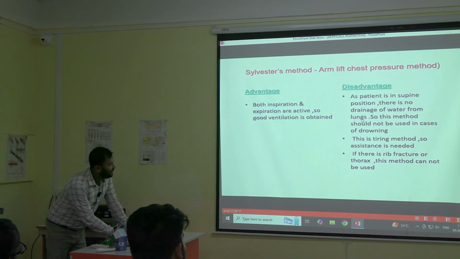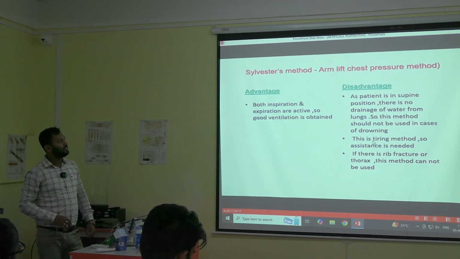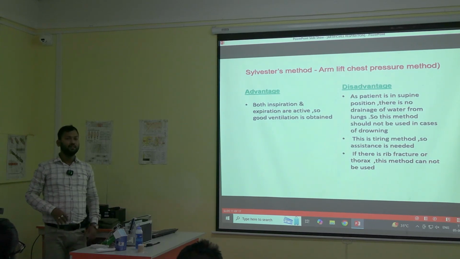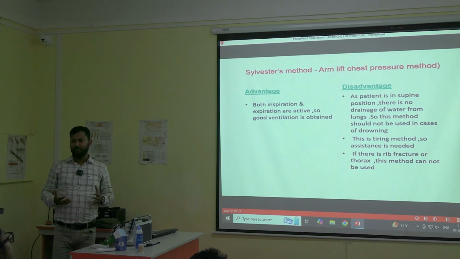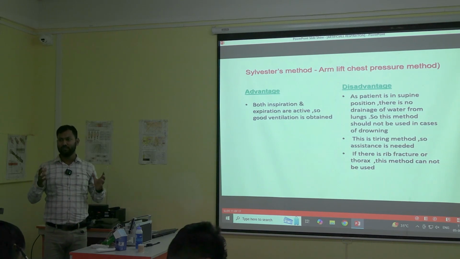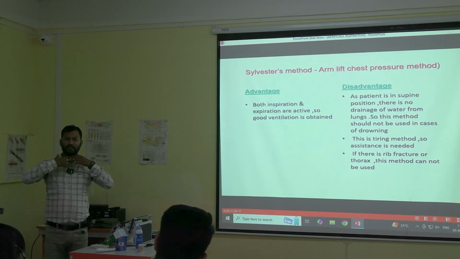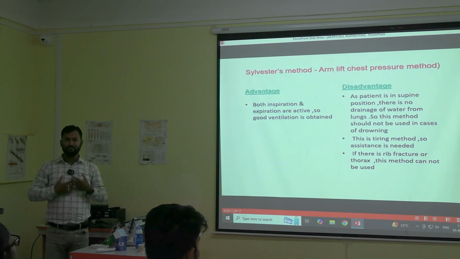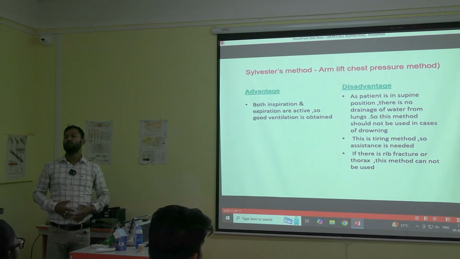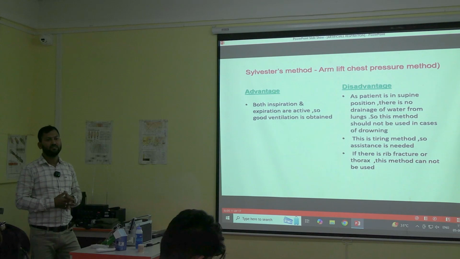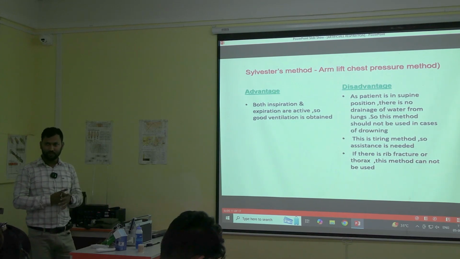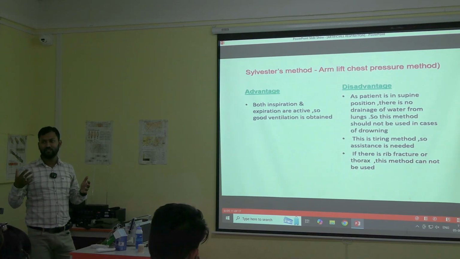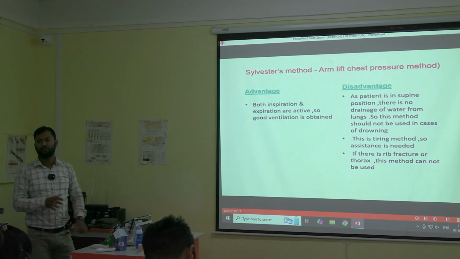The disadvantage is that as the patient is in supine position, there is no drainage of water from the lungs. So this method should not be used in cases of drowning. In drowning, we cannot use this method because we are keeping the patient in supine position. If you are pulling the patient's arms like this, the water may go further inside. The water will not be drained out, and in such cases the patient's respiration may stop completely. In that case, we must hurry and give artificial respiration to the patient as fast as we can.